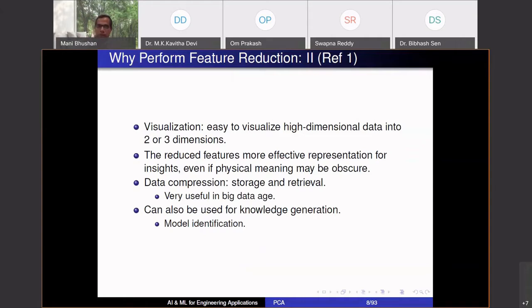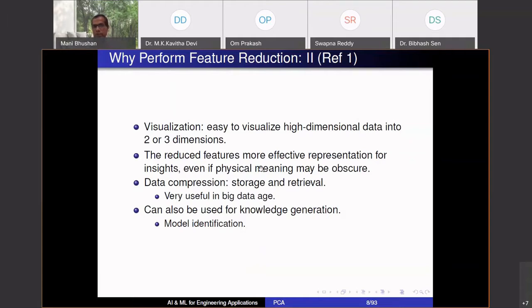So visualization is easy in lower dimensions, and many times when you can visualize data, you can use your judgment. You get a chance to make informed decisions, especially people who have expertise in that area. If you show them plots, they will say, like, doctor. That's why this GUI, how do you visualize data, is so important. You show the right plot to the doctor, the right image, the doctor will be able to figure out what is your disease. That's his expertise. If he can't see the image, he'll not be able to say.